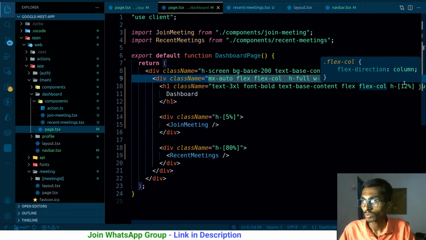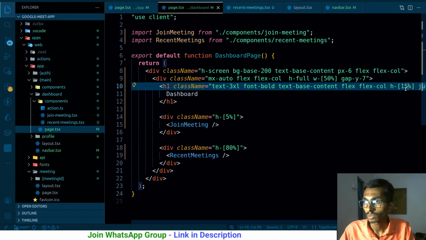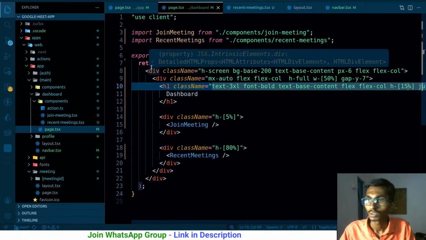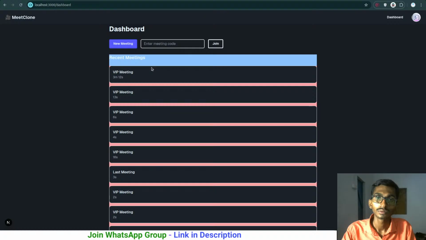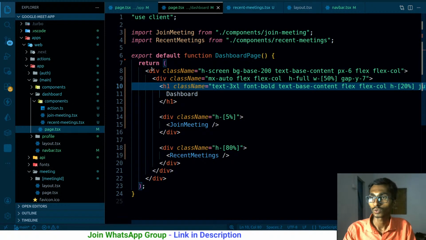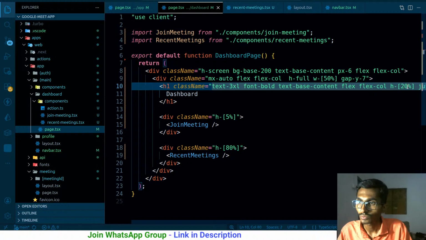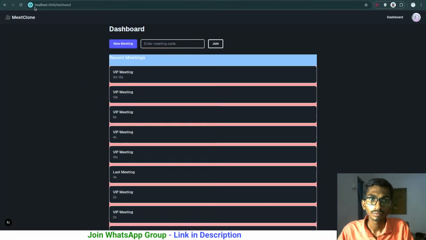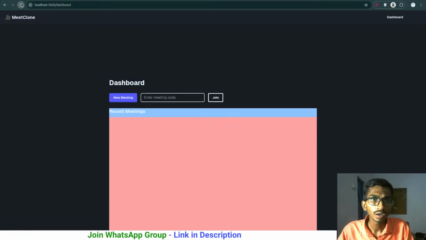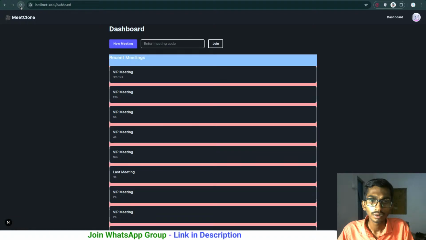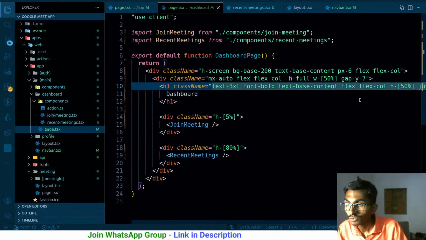And in that case I'm gonna be making it 15, playing with the percentage today, probably 18. Let's make it 20 directly, forget about everything. It doesn't have much difference here. Even if I make it 50, it won't have. Why is it so? Okay, recent meetings, got it. But this dashboard doesn't seem to have any effect.